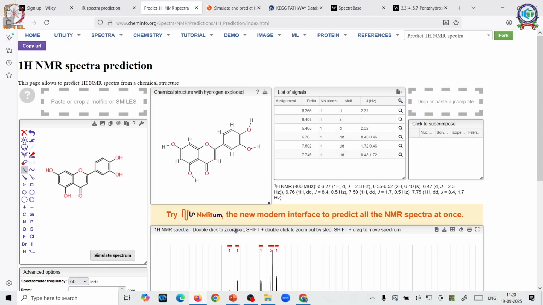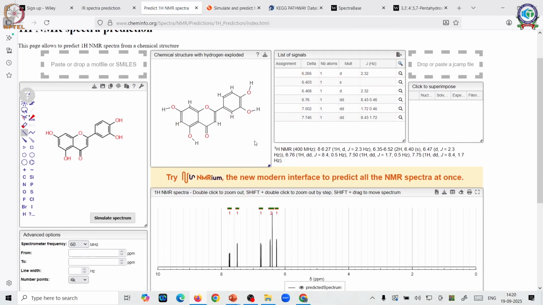So you can see here, as compared to the previous ones, here you get the coupling values. So that one was very predictive. This one is more of analyzing. So you know which proton is coming where and how. So you can nicely move this, and you can see this is the proton of quercetin which is at the 6th position. This is the proton which is at the 3rd position. So if you want to convert it into hydroxy for quercetin, you might do that. I kind of missed it there. So again you can see here these particular ones.